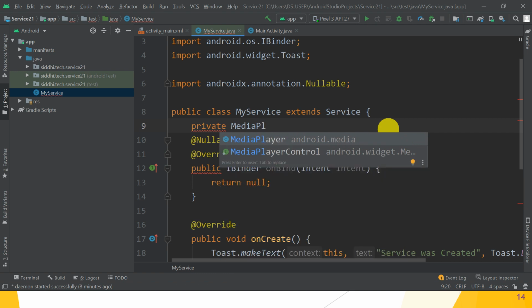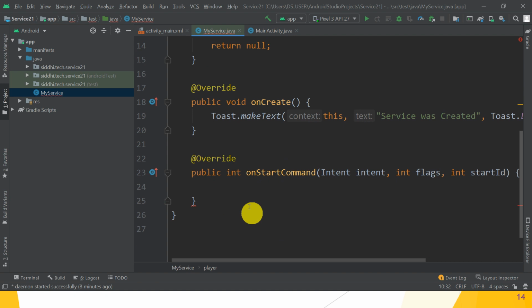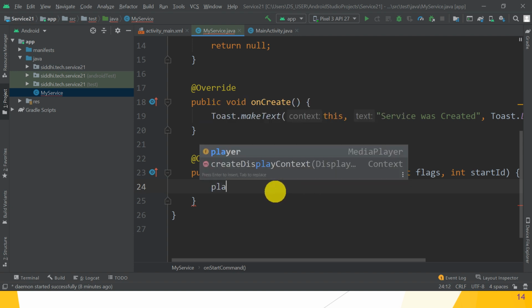Choose the MediaPlayer class, and what is the name of the object? Suppose player. Great. So MediaPlayer player. After that, we have to write our customized code which we want to run in the background when the service is started. We have to write it into onStartCommand method. So which is that? player.